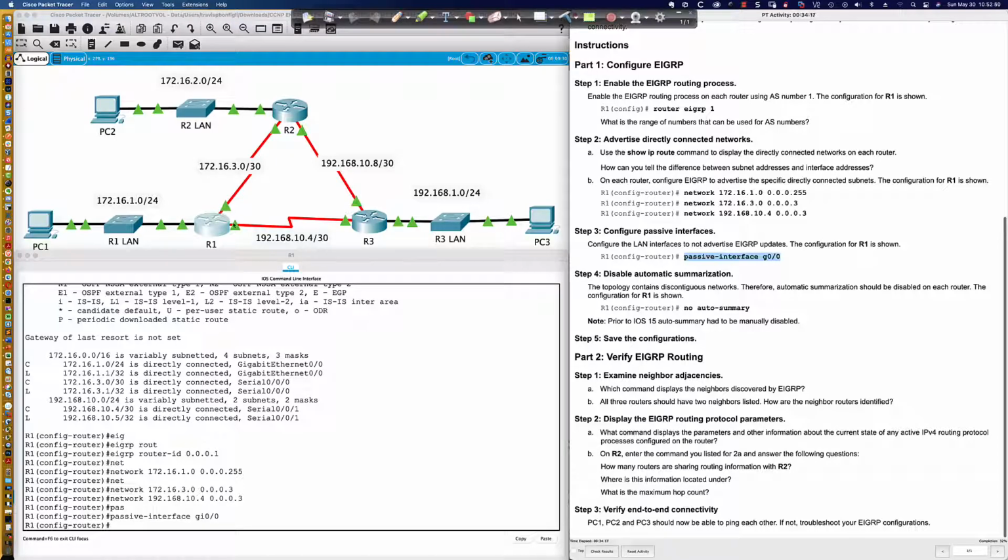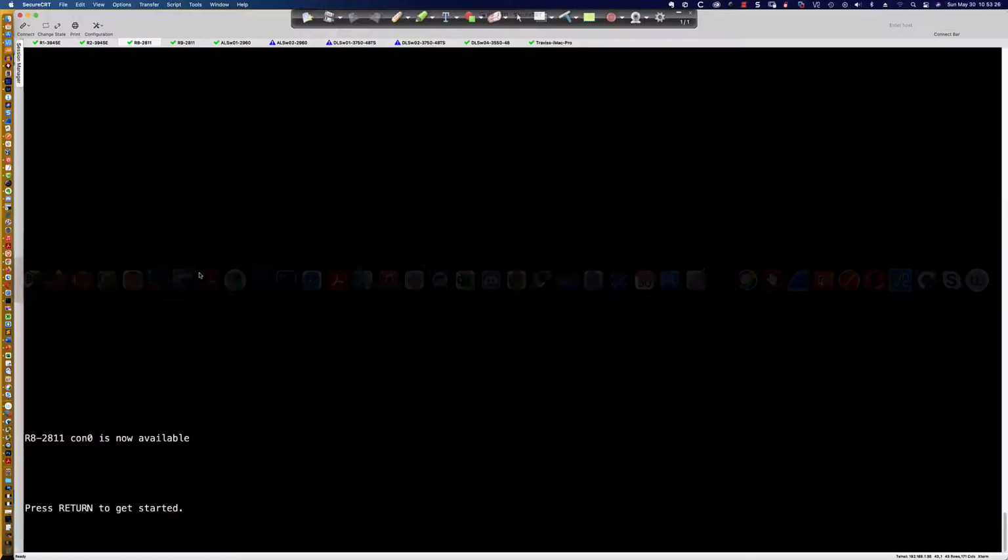Now, here are two serial interfaces over which we are going to be forming EIGRP neighbor adjacencies. So you could simply make the one interface passive, and then all other interfaces would not be passive, meaning these other interfaces here would be sending hello packets because we've got the network statements that are enabling the EIGRP process on those interfaces, and they will send the hellos, and we want them to form the adjacency.